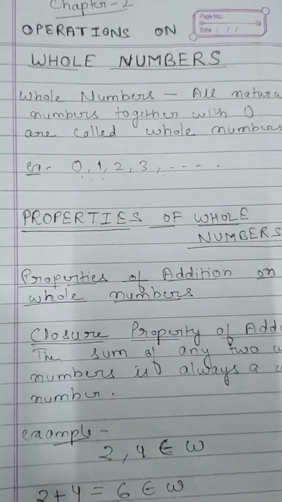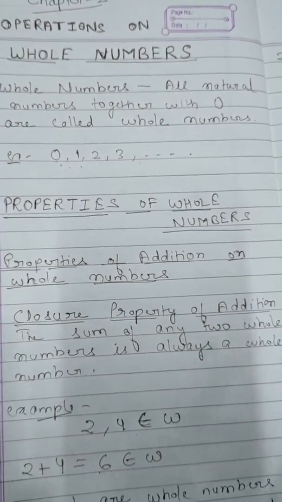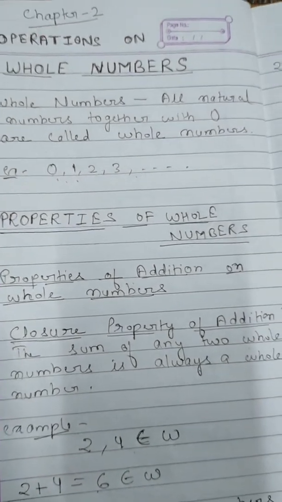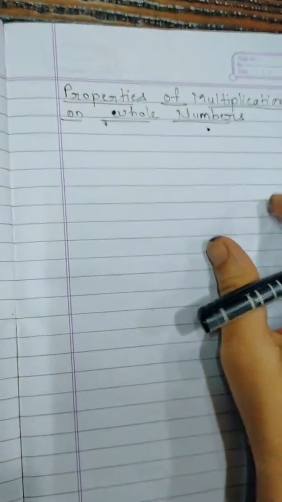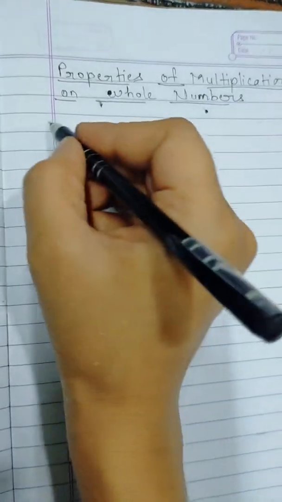Hello everyone. In our last video, we discussed the properties of whole numbers for addition. Today, we are going to discuss the properties of multiplication on whole numbers. So our first property is the closure property of multiplication.